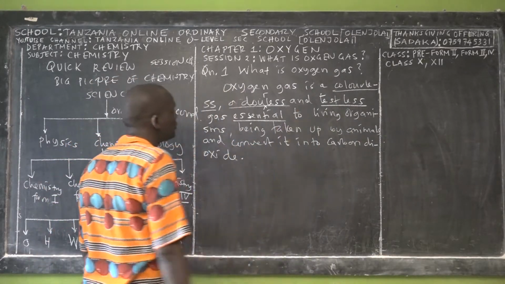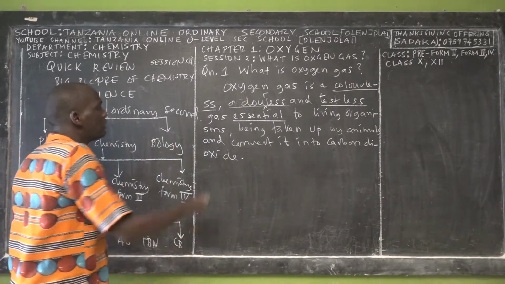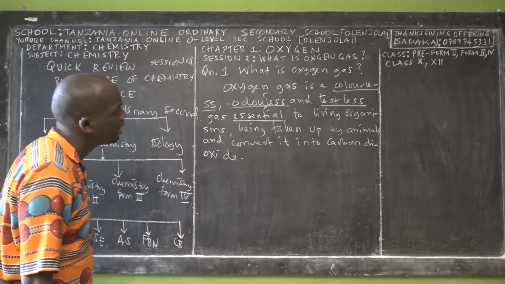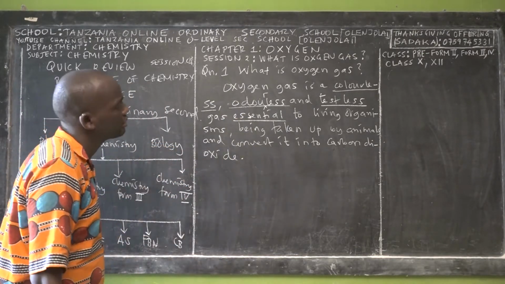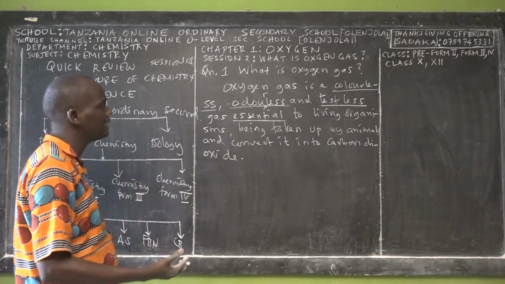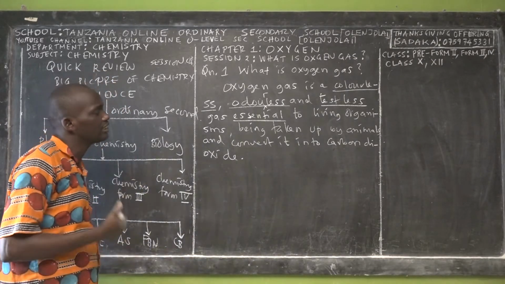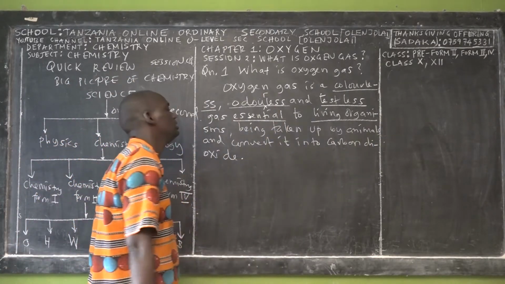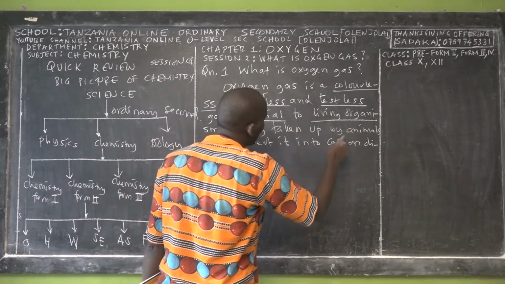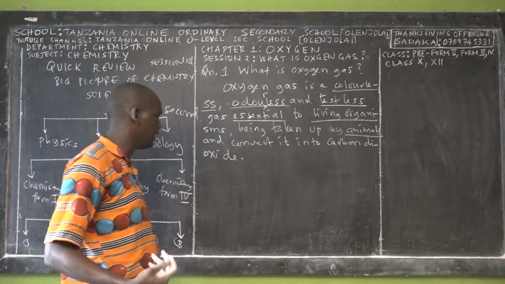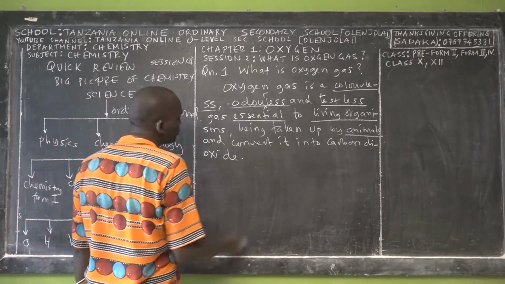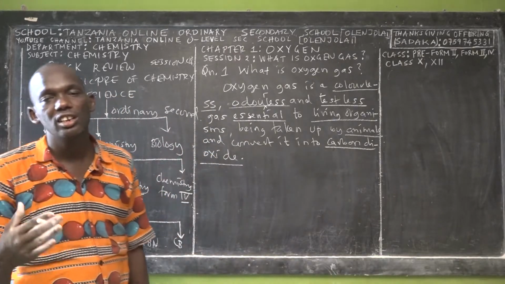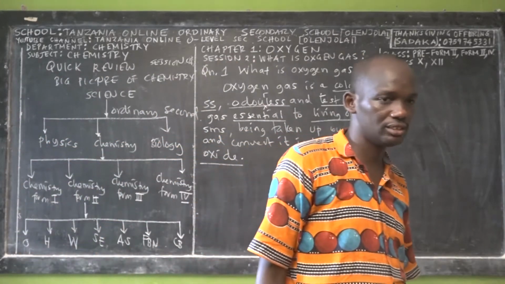But regardless of being a colorless, odorless, and tasteless gas, it is essential to living organisms, especially animals, because it is taken up by animals like me and you, and converted into carbon dioxide. So this is one of the definitions of oxygen gas.